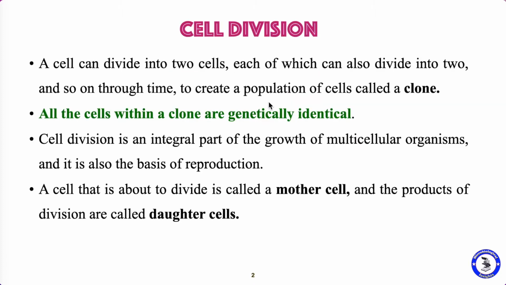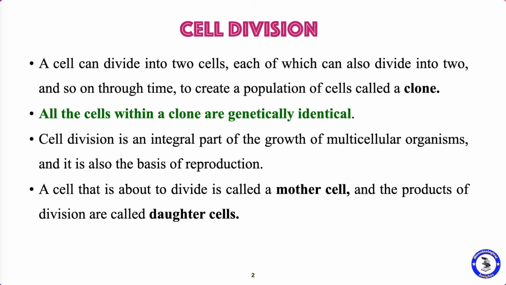What is cell division? Cell division means a single cell can divide into daughter cells, and this cell division is an essential means of reproduction for all living things. This cell division allows the organism to transfer their genetic material to their offspring. So why do the cells divide?